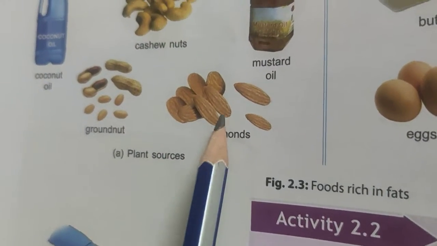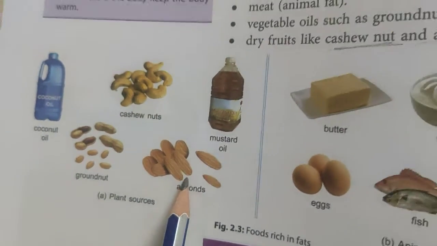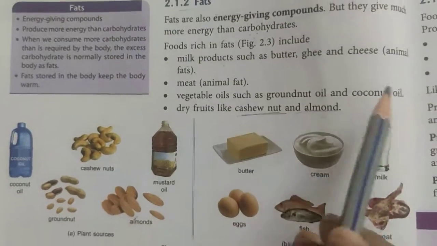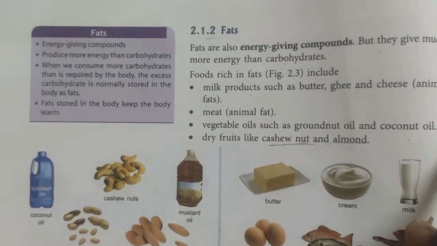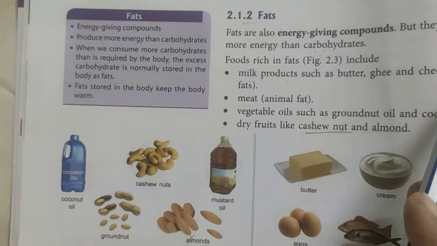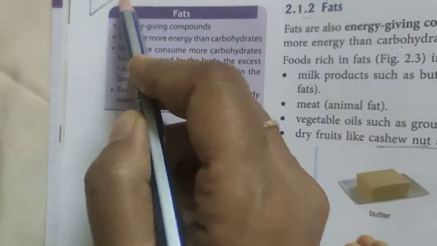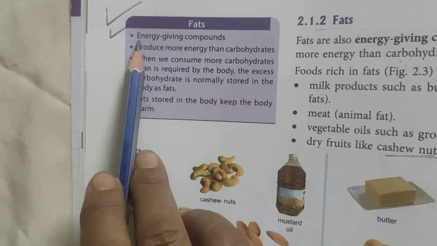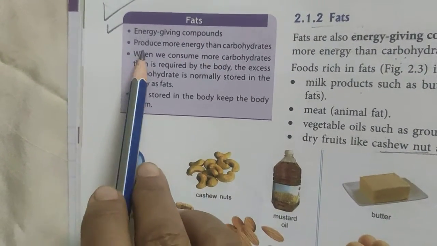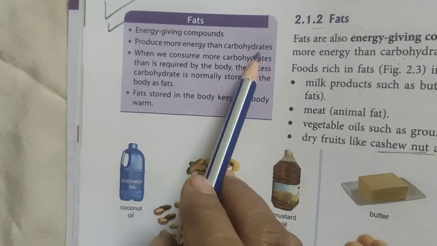These are the almonds. You must have seen this. So these are almonds. Okay, these are also nuts. Now, if you have the question, what is the definition of fat, then it's given here. You just write: fats are energy giving compounds. They produce more energy than carbohydrate.